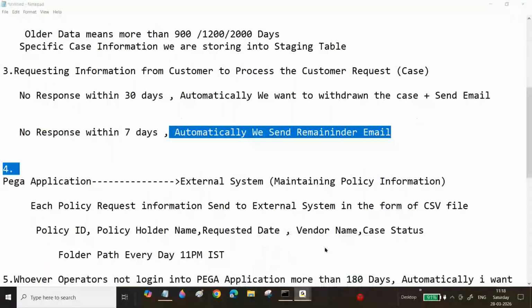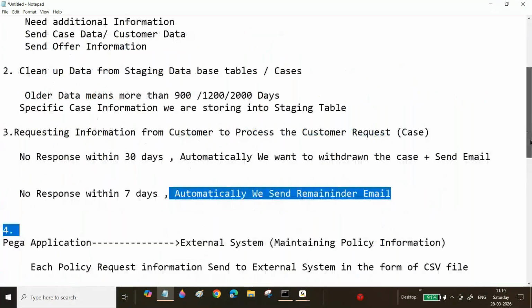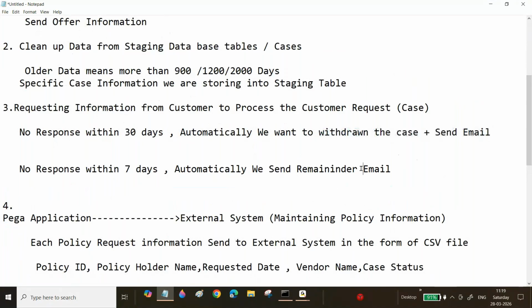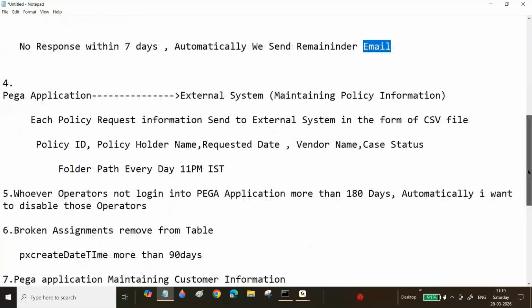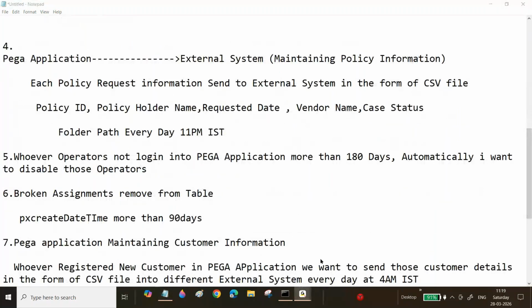Any scenario you want to resolve the case, you want to see not only this one. Arjun bro, you told here to withdraw the case and to send a reminder email after withdrawing a case. Not only like that, bro. At some specific stage, if the customer didn't provide the information, I don't want to keep my case in that specific stage. I want to auto resend this case from this stage to another stage. Yes or no? Like that also we can define, right?